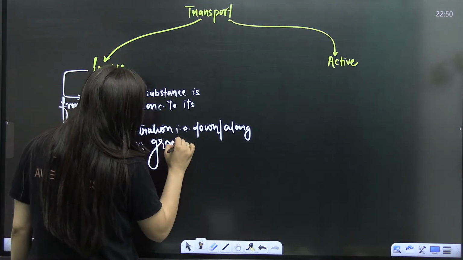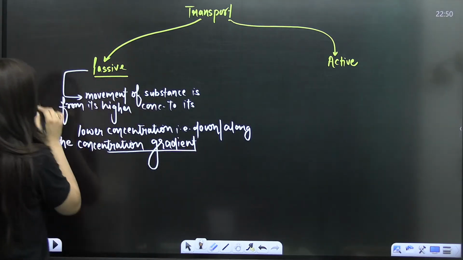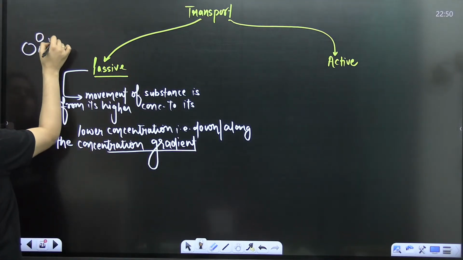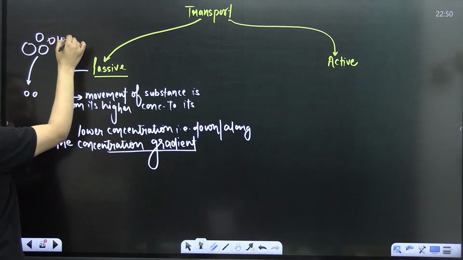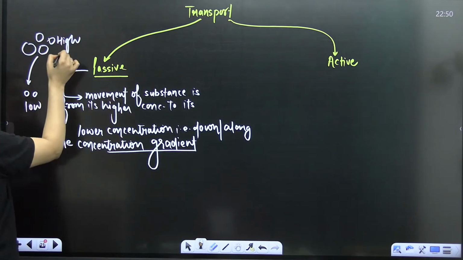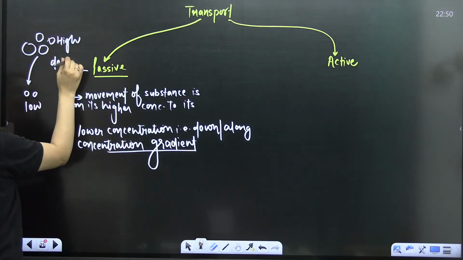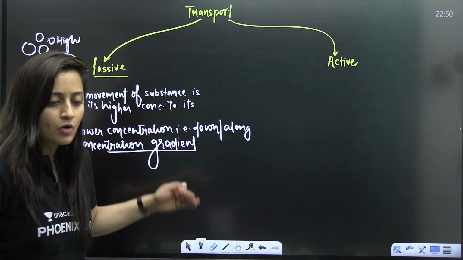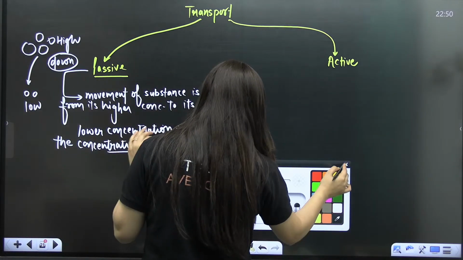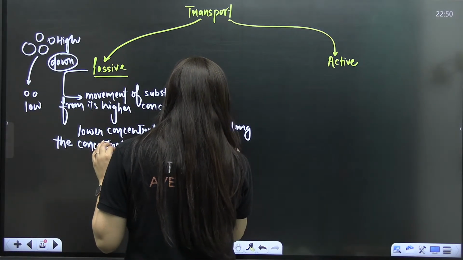Gradient, you understand? Difference, like at one place something is more, at one place it is less. So it will be high to low, but without using ATP.